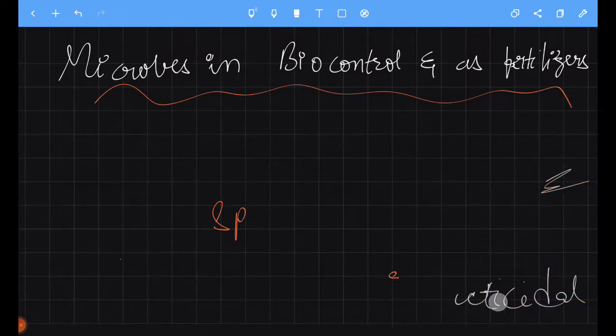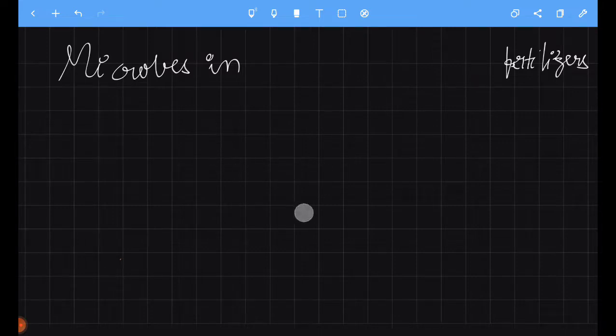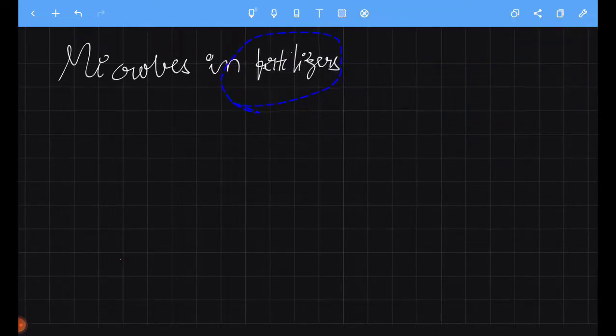Now let's see about biofertilizers. Microbes in fertilizers.